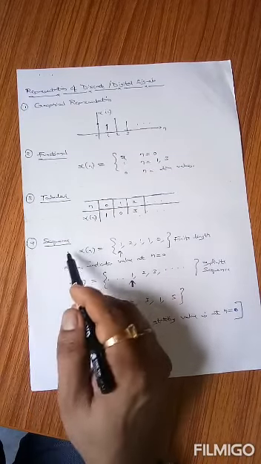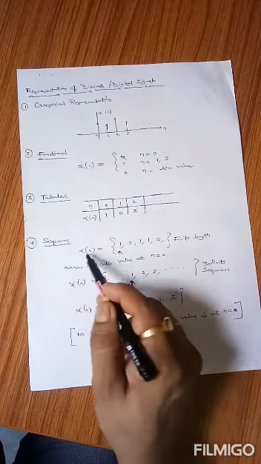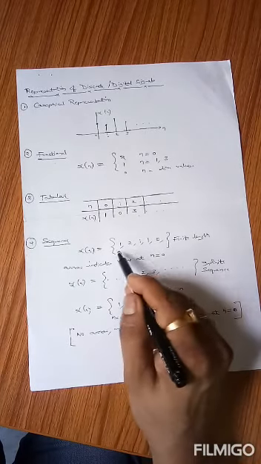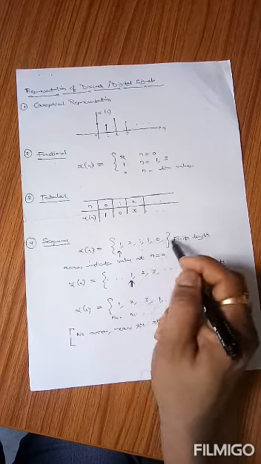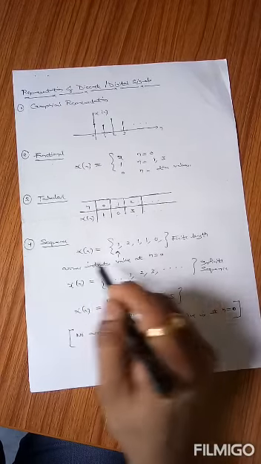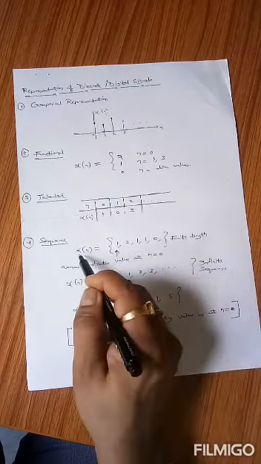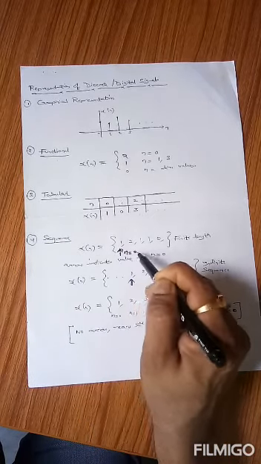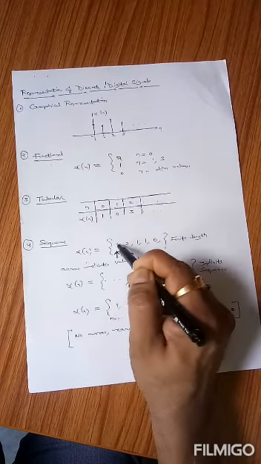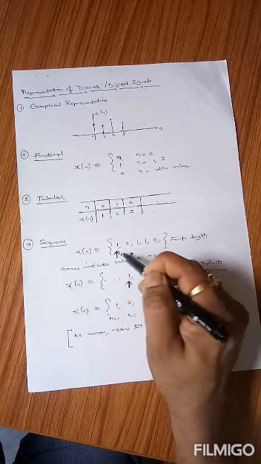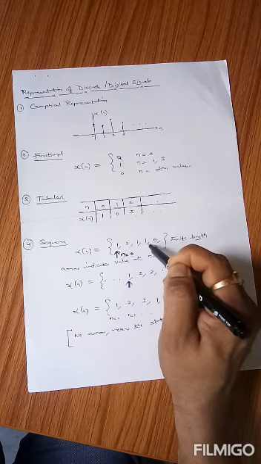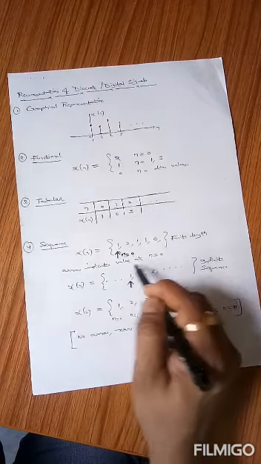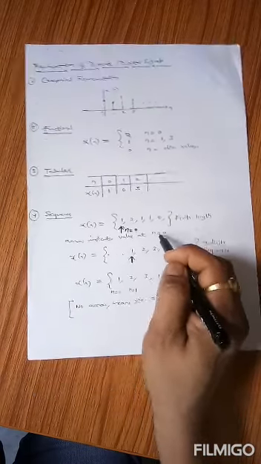And the final representation, very important, is sequence representation. Xn is defined as a sequence here. The curly bracket is used here. This is defined like this, 1, 2, comma, and we are using closed brackets to define a finite length sequence signal xn. Here the arrow defines the position of n equals 0. At n equals 0, the value of xn is equal to 1. Similarly, after n equals 0, it is n equals 1, n equals 2, 3, 4. The values of xn are defined. This is known as finite length sequences. Here the arrow indicates the value at n equals 0.